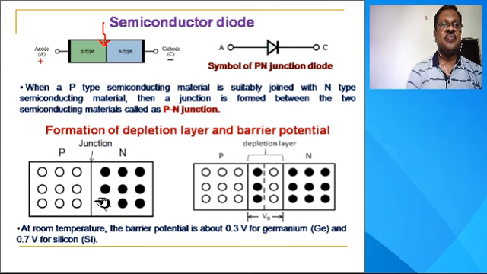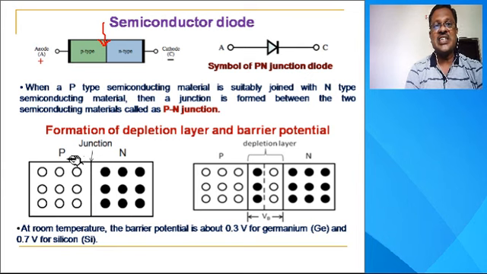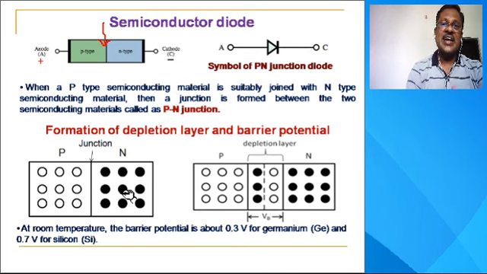Without any external applied voltage at the junction, holes will diffuse from the P side to the N side, crossing the junction. In the same way, electrons will diffuse from the N side to the P side crossing the junction.